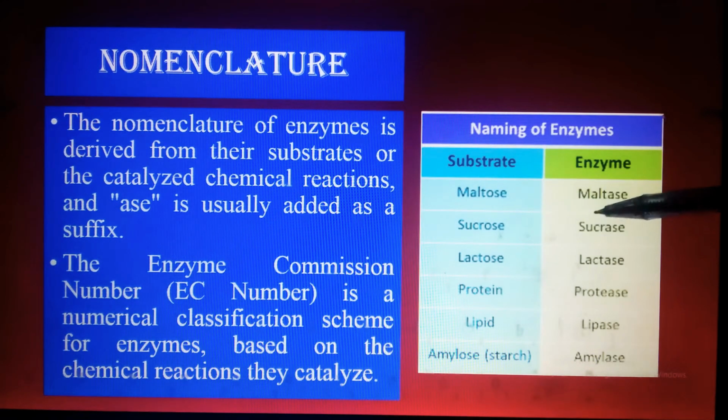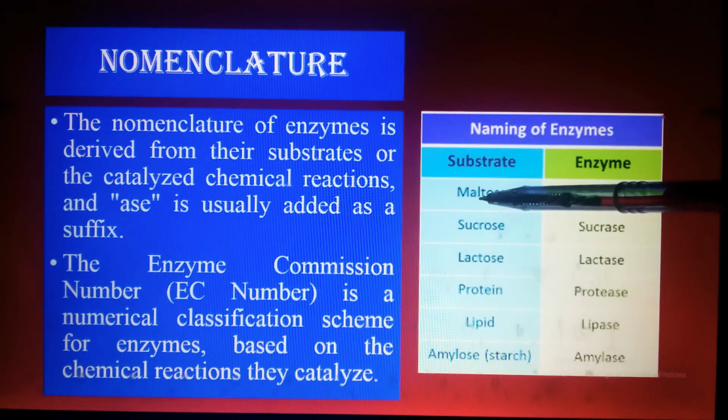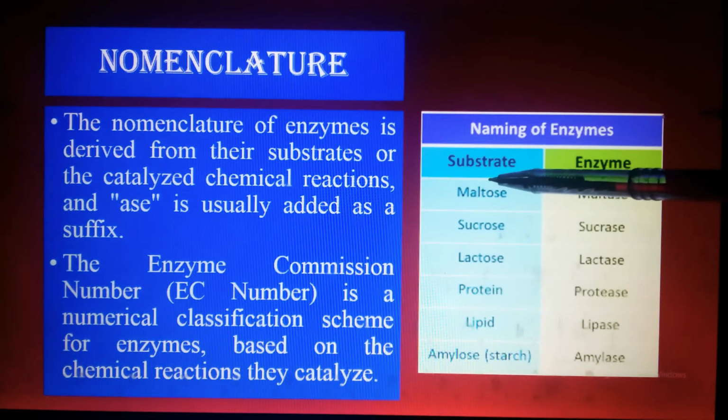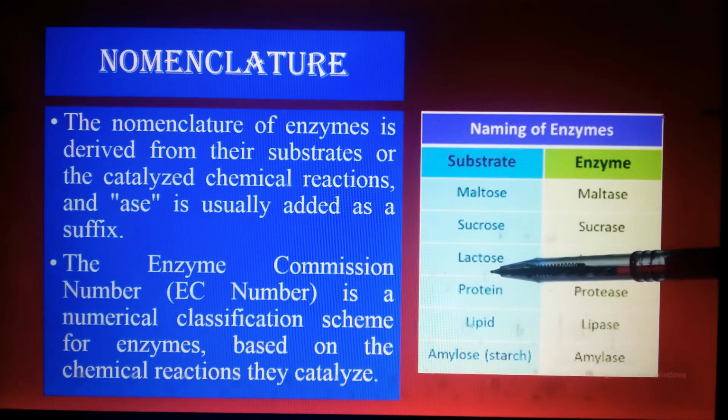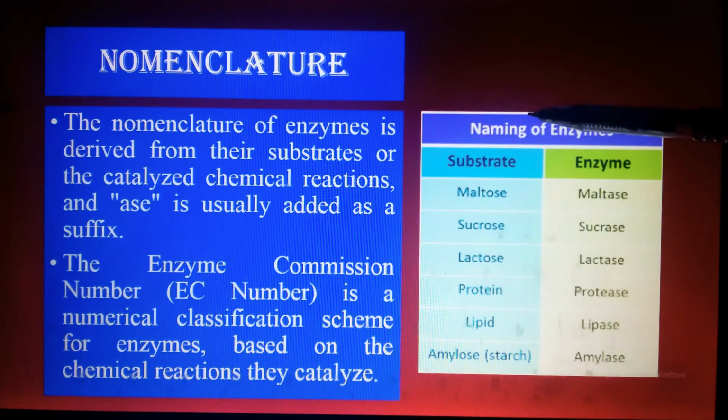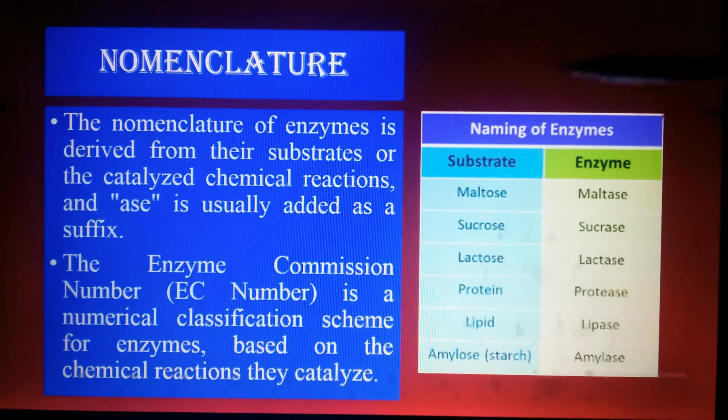The enzyme for maltose is maltase. You can see here, the ose is removed and the suffix ase is added, so it becomes maltase. Similarly, sucrase and lactase: ase is added as a suffix to the substrate. Similarly, it will be added to the catalyzed chemical reaction, which I will discuss later on.